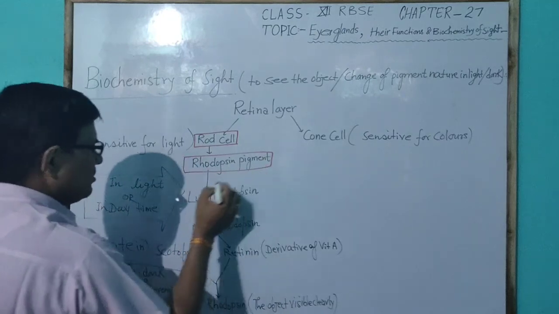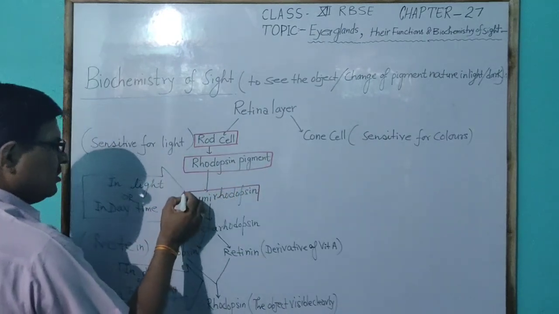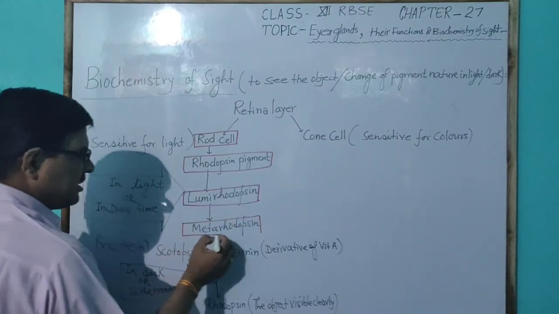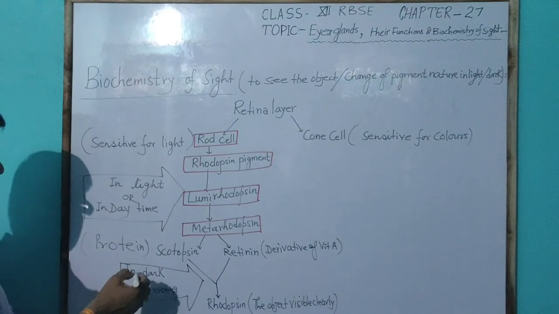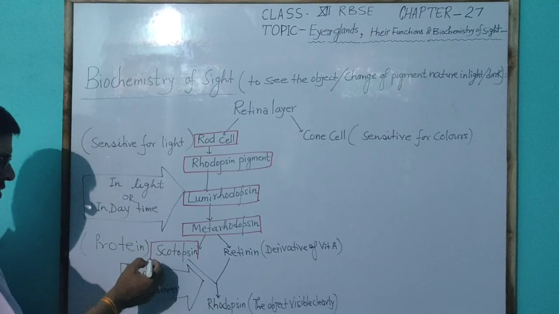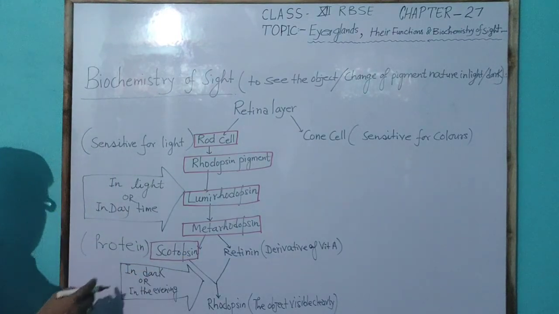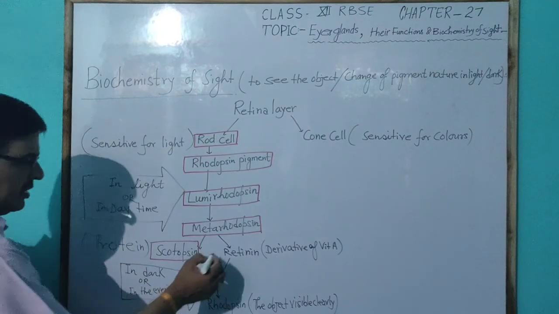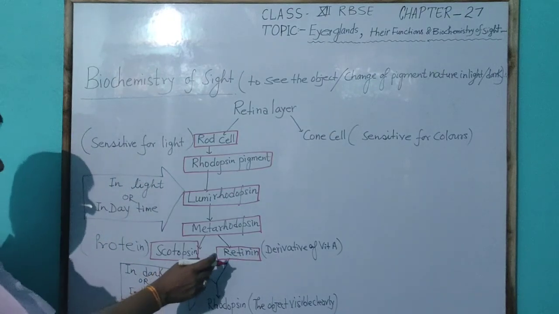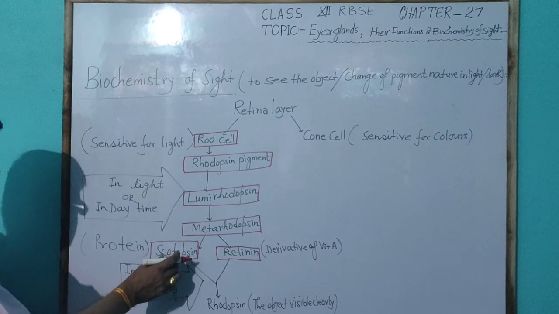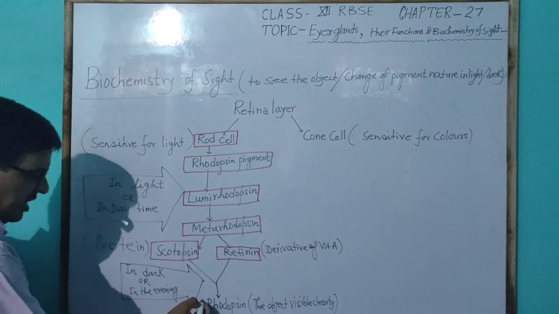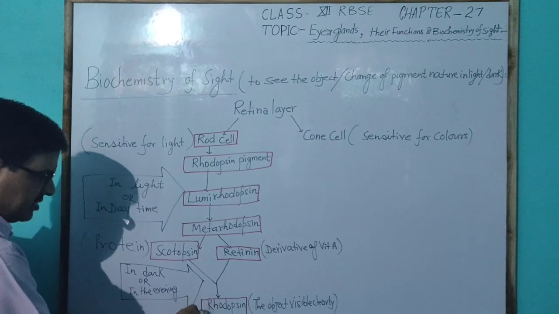This rhodopsin pigment changes into lumirhodopsin in the light, which changes into metarhodopsin, and later on metarhodopsin breaks into two parts. One is a type of protein called scotopsin, and another is a derivative of vitamin A called retinine. These scotopsin and retinine combined in the dark or in the evening again make the rhodopsin pigment.